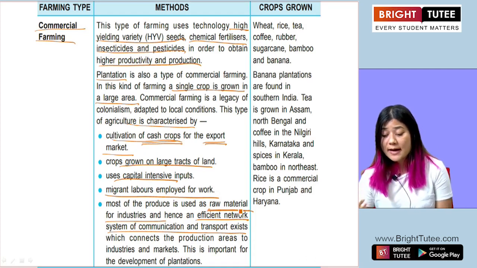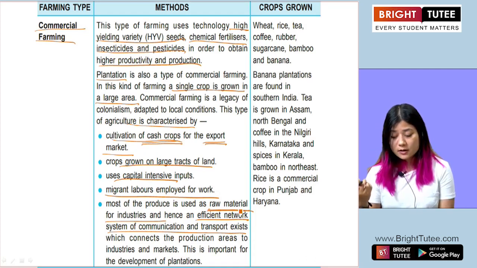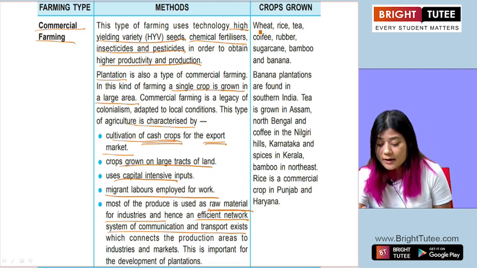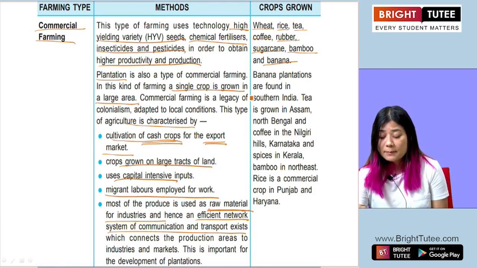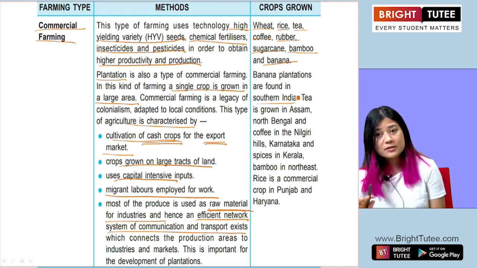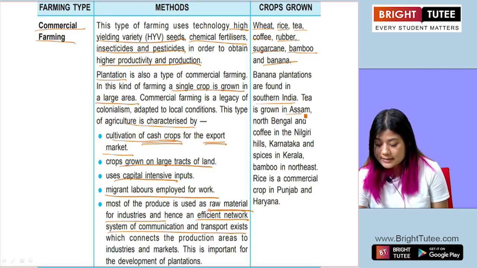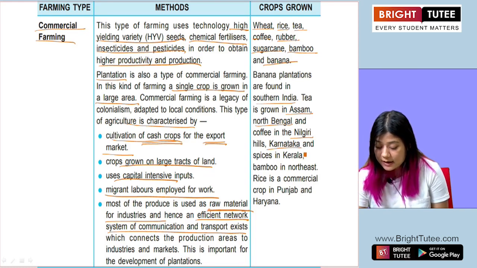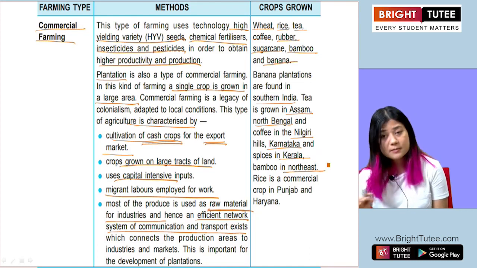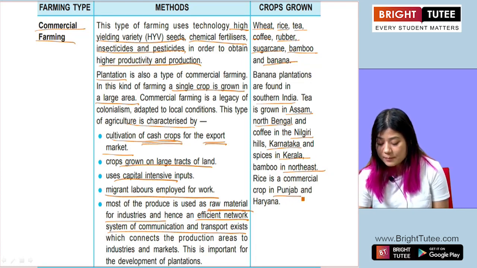Now let us look at what kind of crops are grown through this type of farming. The crops are wheat, rice, tea, coffee, rubber, sugarcane, bamboo and banana. Banana plantations are found in the southern part of India. Tea is grown in Assam and North Bengal, coffee is grown in the Nilgiri Hills and Karnataka, and spices are grown in Kerala. Bamboo is grown in the northeastern part of our country, and rice, which is a commercial crop, is grown in Punjab and Haryana.